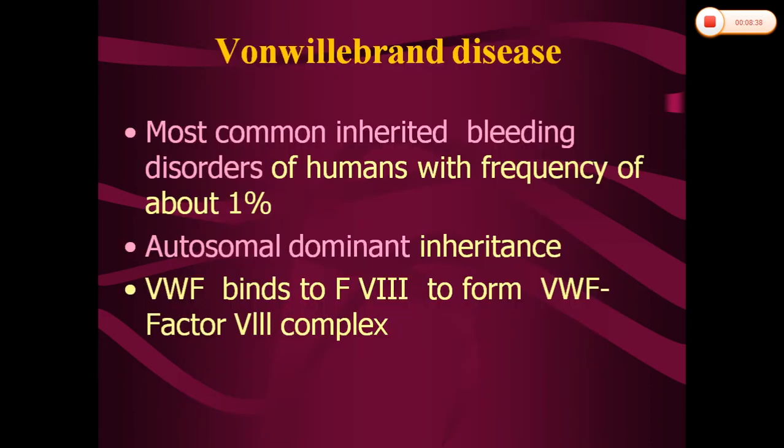Next one is von Willebrand disease. It's the most common inherited bleeding disorder of humans, and the frequency is about 1%. Why was it discussed in these coagulation disorders? Because the von Willebrand factor will influence both platelet function as well as coagulation. That's why it was discussed here. And the type of inheritance is autosomal dominant.